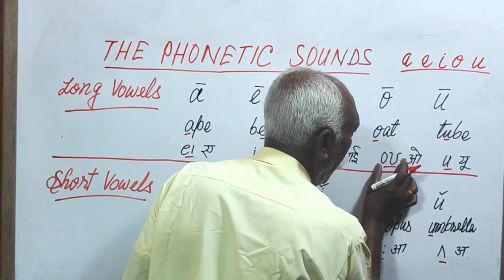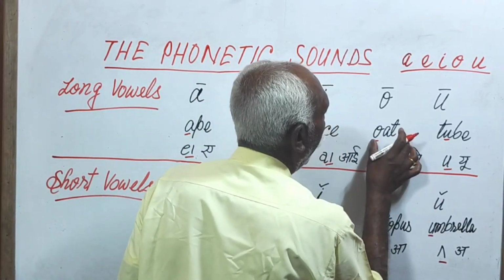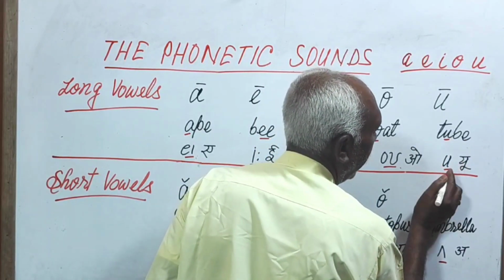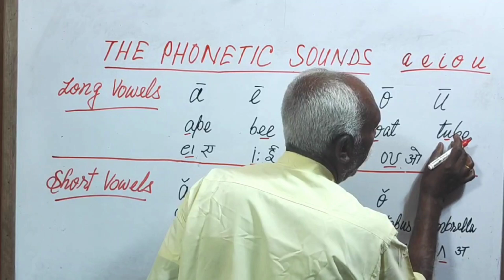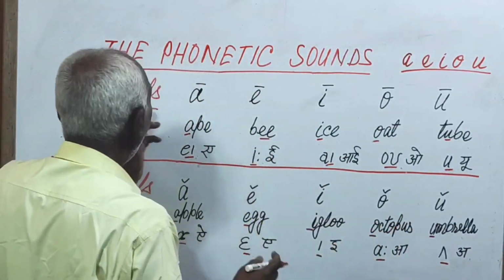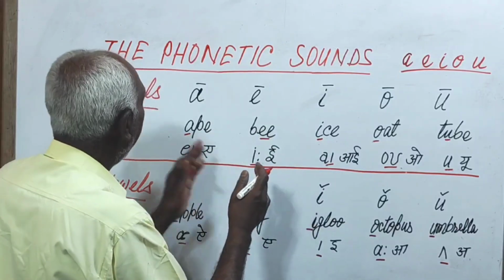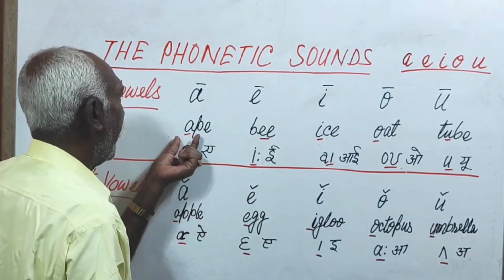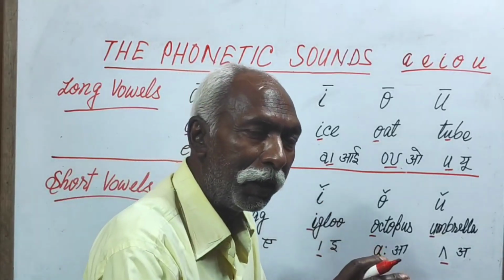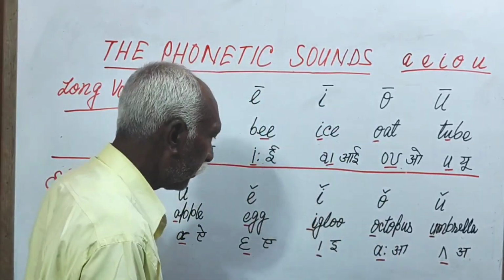O, sound symbol, O, tube. Sound symbol here you see, tube. So these words are pronounced, I mean vowels are pronounced long vowels. Here you see pronouncing long, it takes too much time.